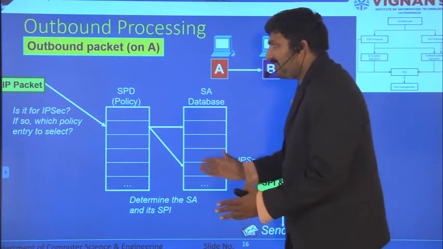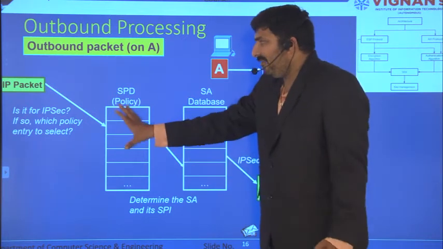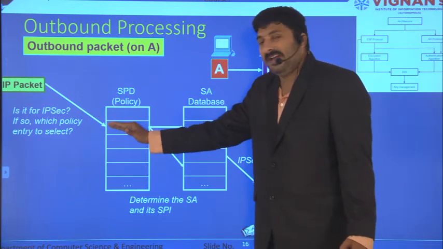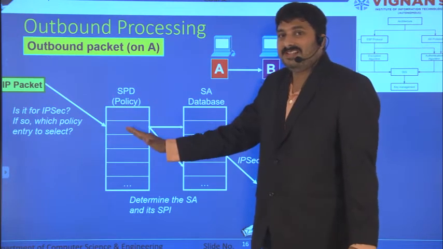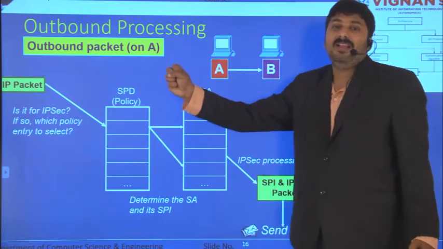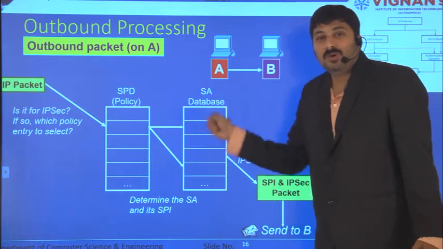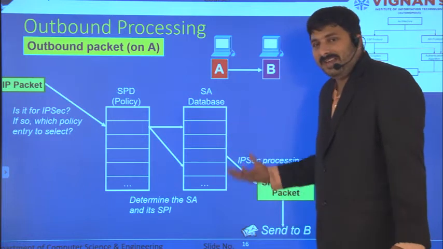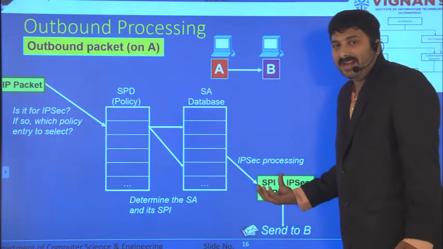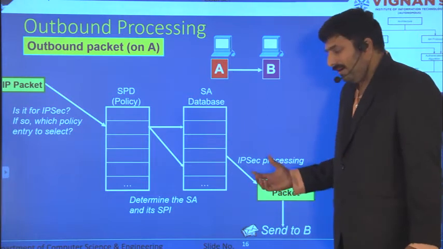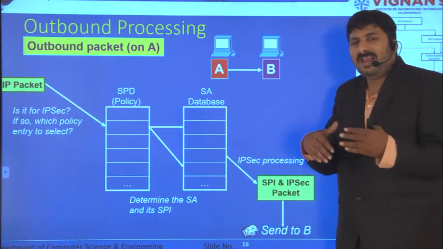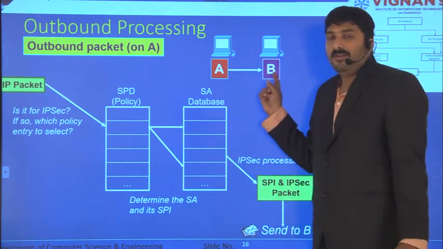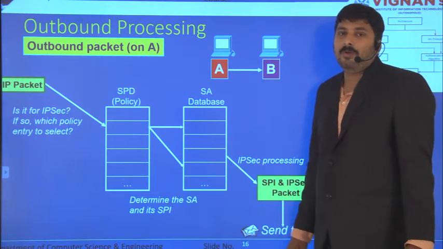So definitely there will be a security policy database in which, when the packet comes, I'll check whether a security association already exists. It will go to the database, retrieve the key, how I should encrypt, what algorithm I have to use, all those things, and I'll process it, encrypt it, and attach the IPsec header to the packet. Then I'll send it to the data link layer. From the data link layer, some header will be added, then it goes to the physical layer and directly goes to B. Okay, this is the outgoing processing.